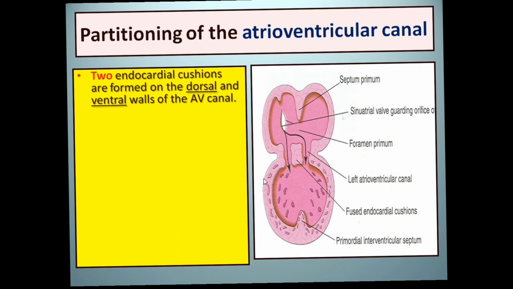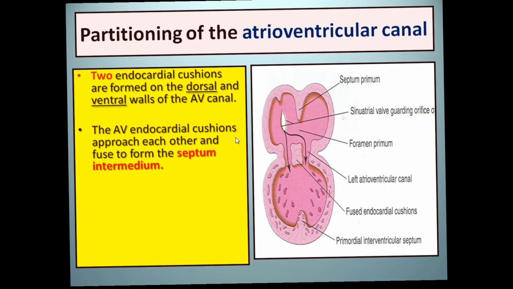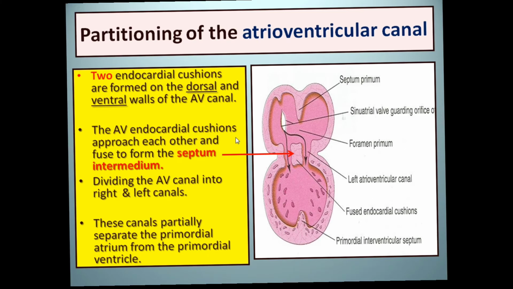So the two endocardial cushions arise from the dorsal and the ventral wall of the AV canal. They fuse to form a septum called the septum intermedium, and that septum intermedium divides the canal into right and left canals, and partially separates the primordial atrium from the primordial ventricle.